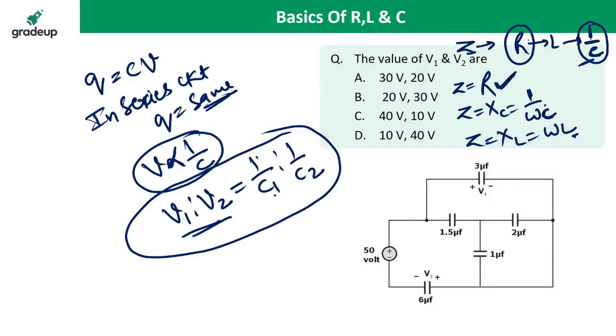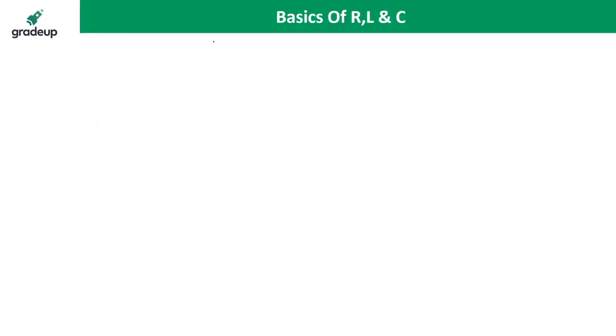If you apply the voltage on star delta, this rule is valid. If R is replaced by L, all the rules of the resistance are valid for the inductor. If R is replaced by 1 by C, all the rules of the resistance are valid for the capacitor.